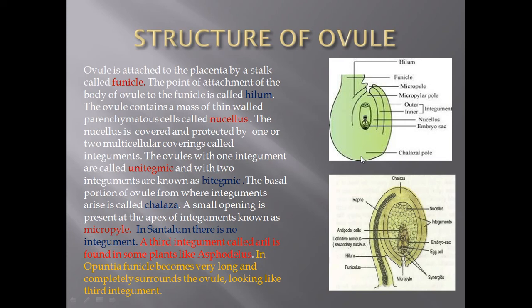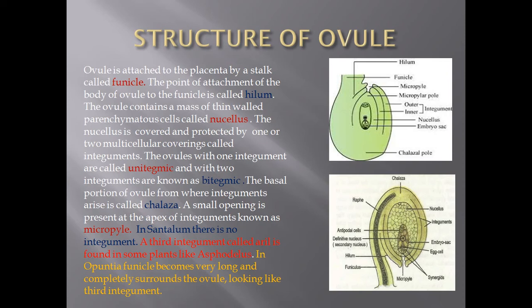There are some exceptional structures, or some exceptions, in the integuments. In Santalum there is no integument. In the Santalum plant, the integument is absent, and in some plants like Asphodelus, there is a third integument also present, which is called the aril, and in Opuntia the funicle